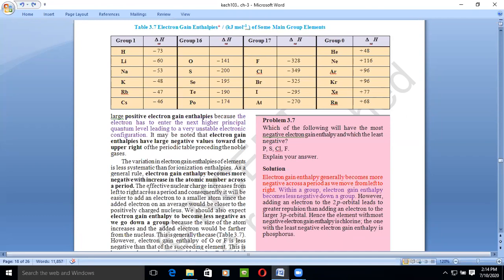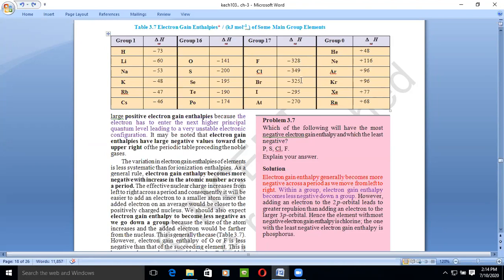The group which has the highest negative electron gain enthalpy is the halogens. That is the last group. After that we have what? We have this noble gas family. If we go towards the right side, you can see this minus 38. This is negative electron gain enthalpy.